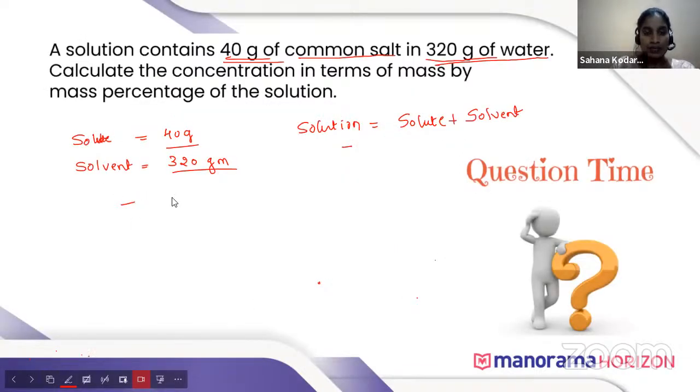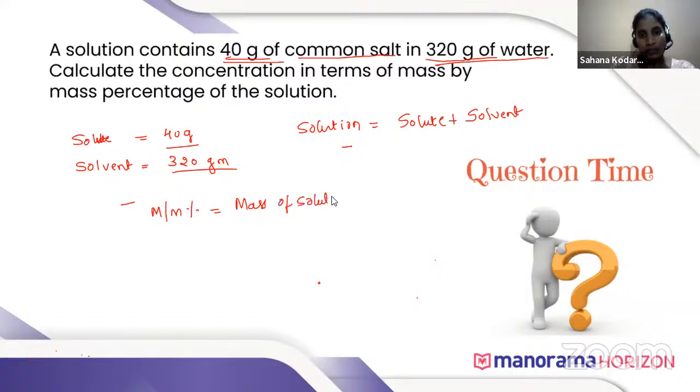Understood? So here, mass by mass percentage is equal to mass of solute divided by mass of solution. But in the question, they have not given the mass of solution. We know that solution is made up of solute and solvent. They have given the quantity of solute and solvent, so now we have to add those. Solution means solute plus solvent.